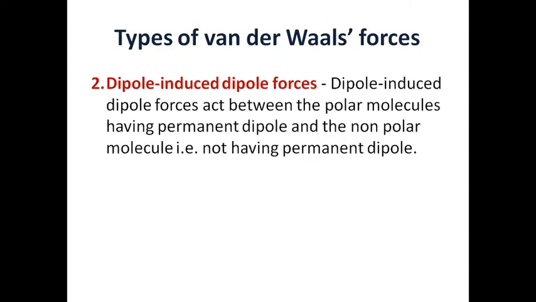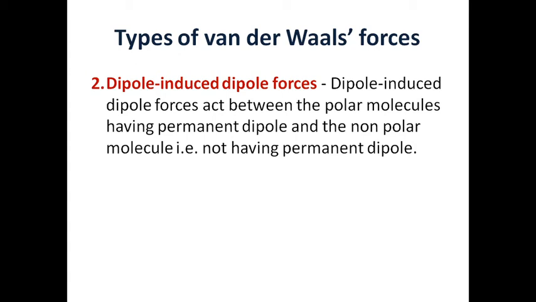The second type of van der Waals forces is dipole-induced dipole force. This type of bond or force or interaction is between a polar molecule and a non-polar molecule. A polar molecule has a dipole, meaning positive and negative poles, while a non-polar molecule does not have a permanent dipole.